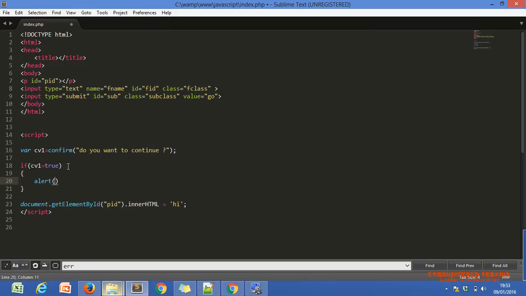I'm just using alert: you clicked on OK. Whether it is clicked on OK or not, the value of CV is true when somebody clicks on OK within the confirmation box.